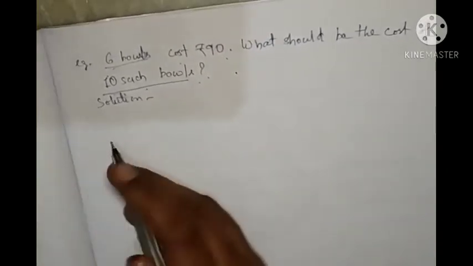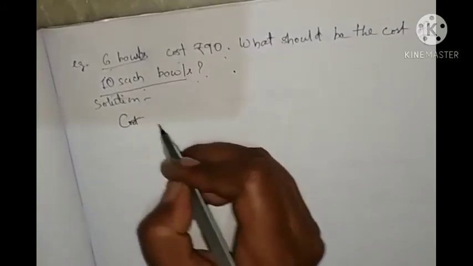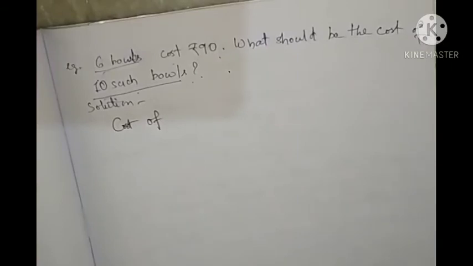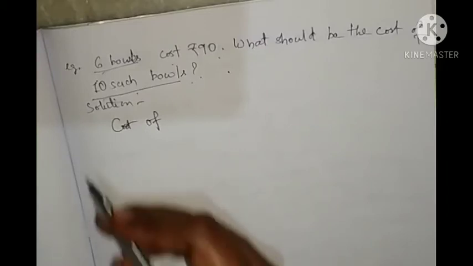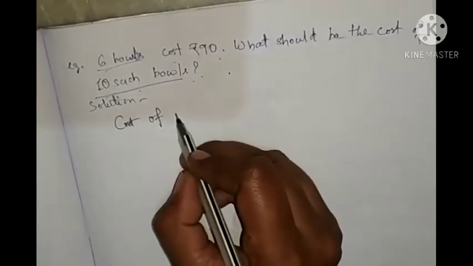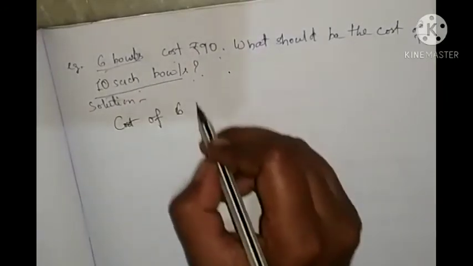Okay, so what we will write? First we will do by the unitary method. I am doing in both methods, so whoever wants to do whichever method can do. And if you are practicing both methods, then that will be very good. So what will we write? Cost of 6 bowls is given.